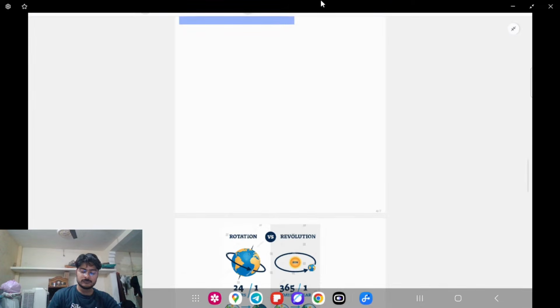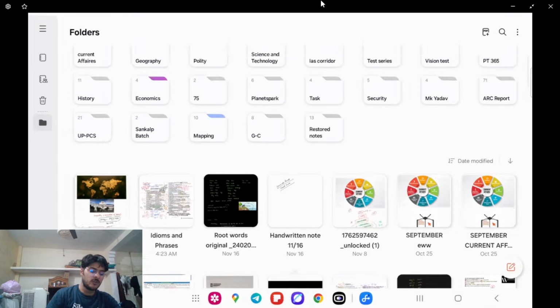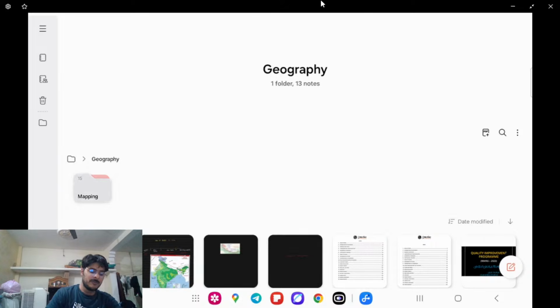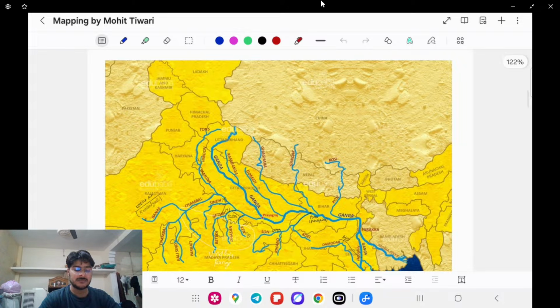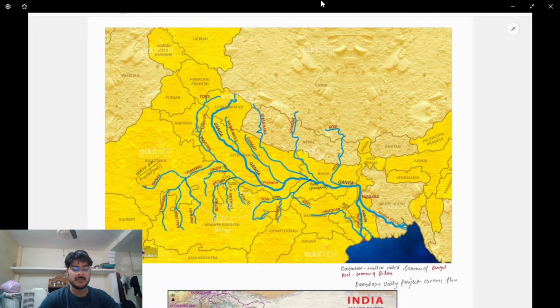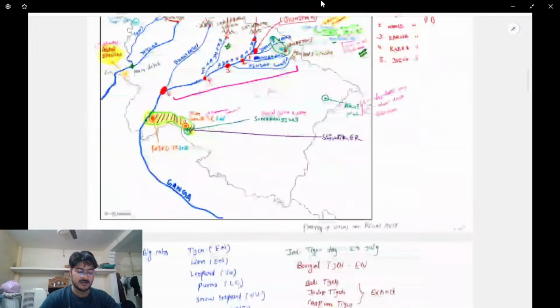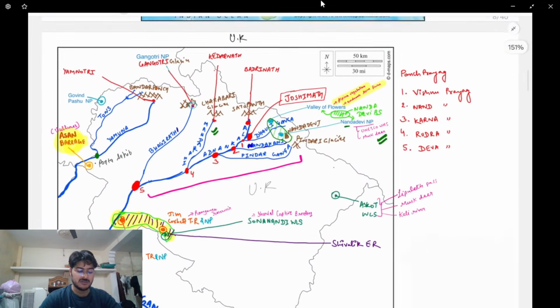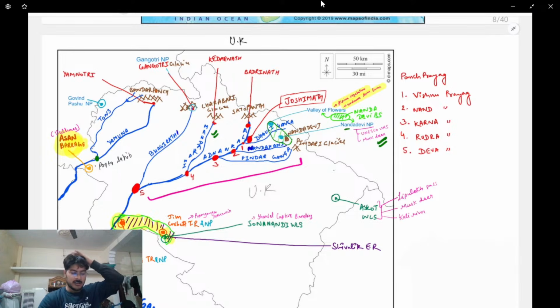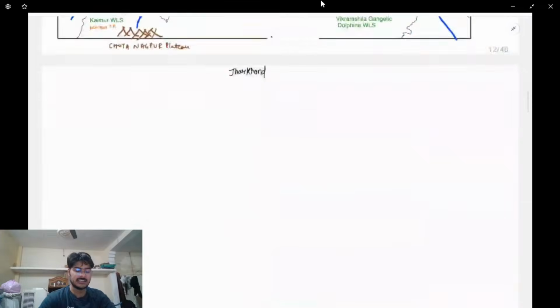In that mapping series I'm going to cover each and every state, which will be very helpful for you to cover all those essential points that are never possible to cover otherwise. So in this way, for example, this is the state of Uttarakhand. We'll discuss each and everything, whatever topography is there, rivers, national parks, biodiversity areas, wildlife sanctuaries, elephant reserves, Ramsar sites, each and everything we'll discuss like this.